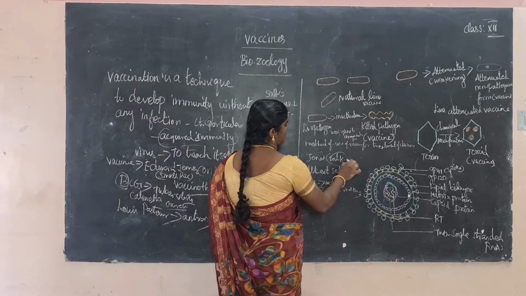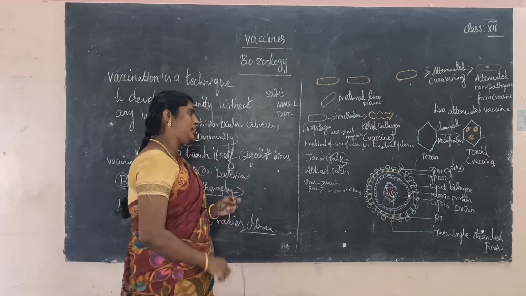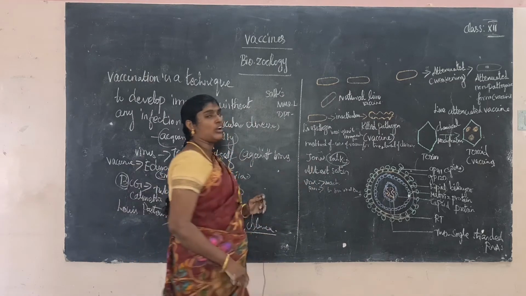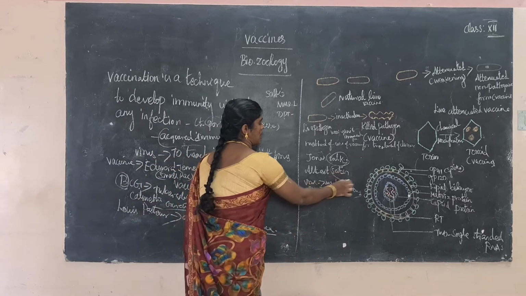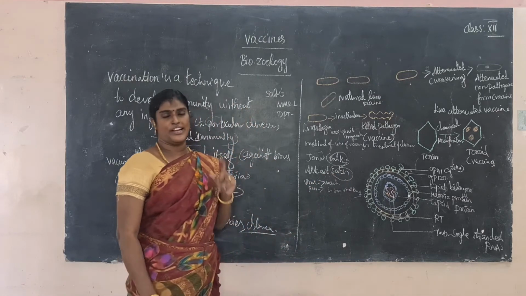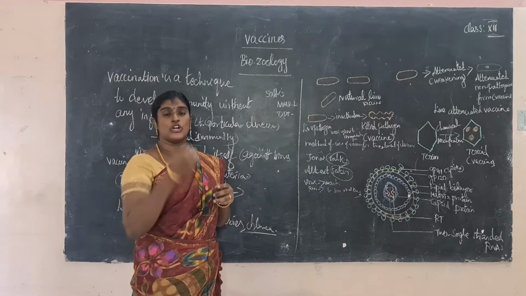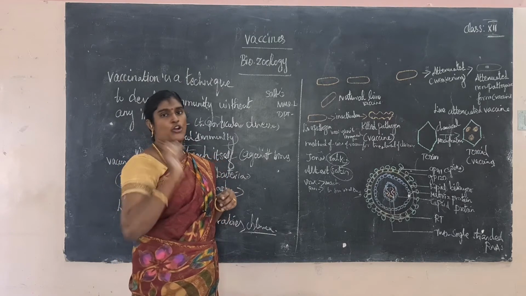Salk vaccine was discovered against polio. The scientist's name is Jonas Salk. Another scientist is Albert Sabin. Scientists produced the oral polio vaccine. The drops given in the mouth are called OPV.